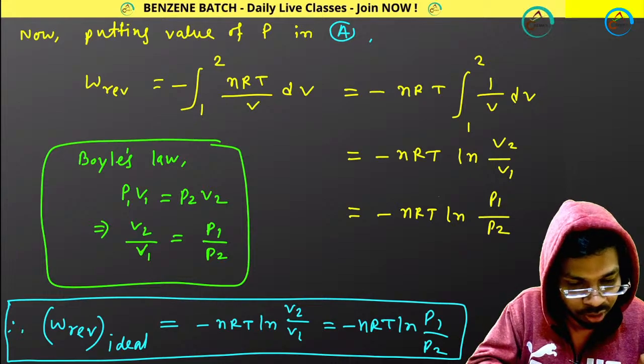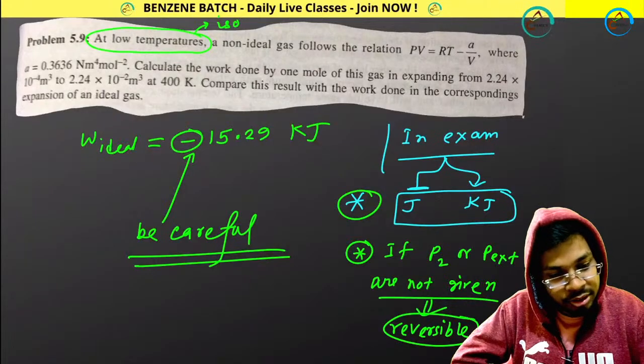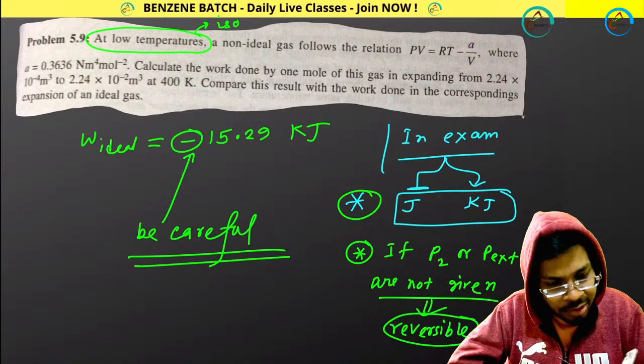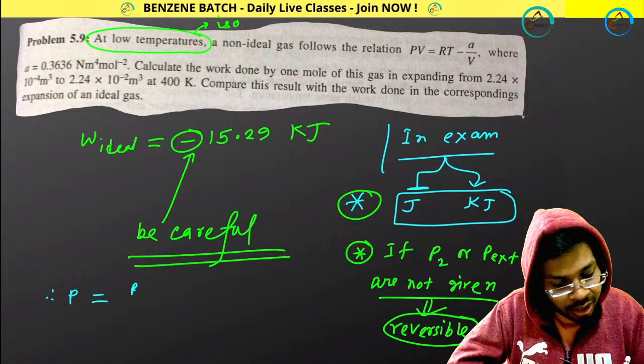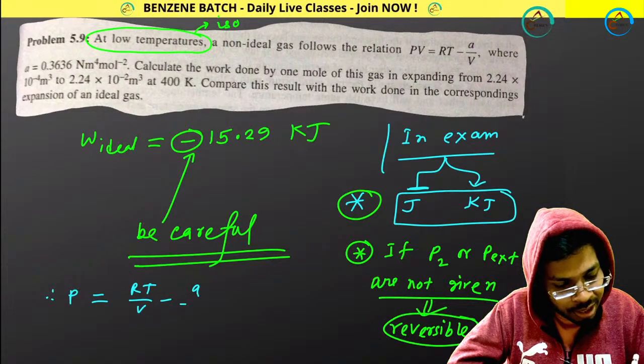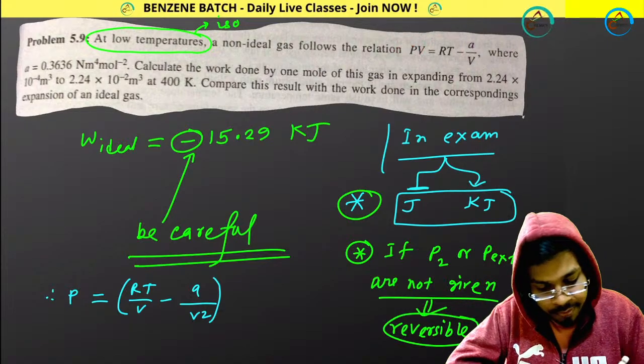You will be doing the same job for this gas. How? Simply calculate P from here. Therefore P will be what? P will be RT by V minus A by V square. This will be the P value that you are getting from here, and then do the integration.